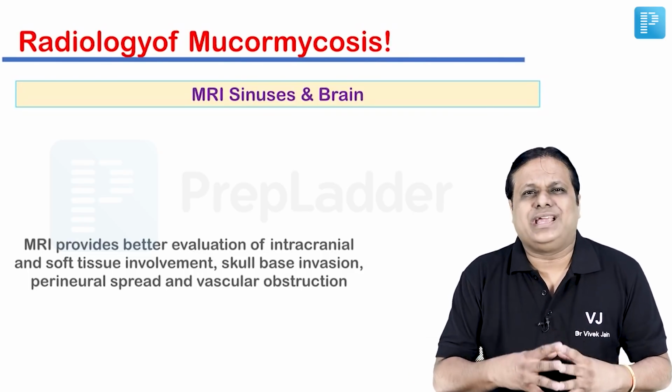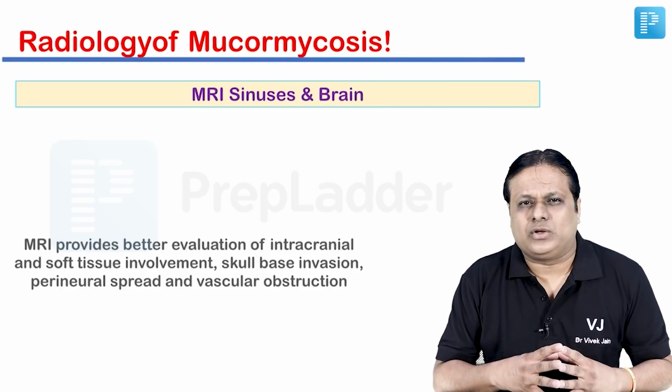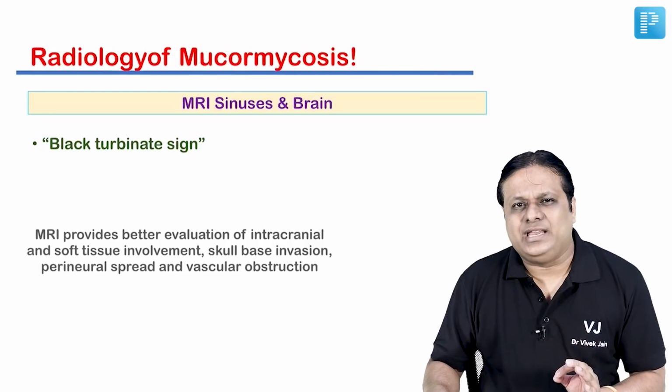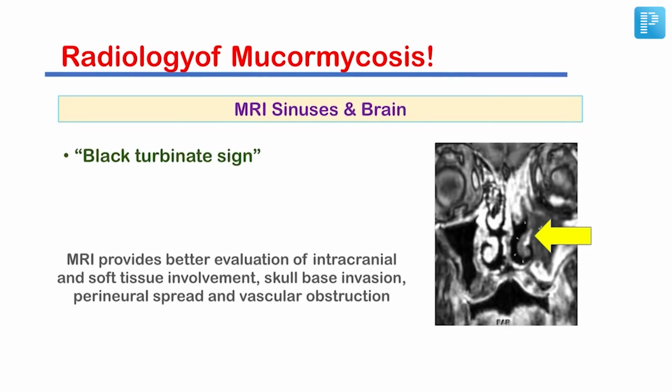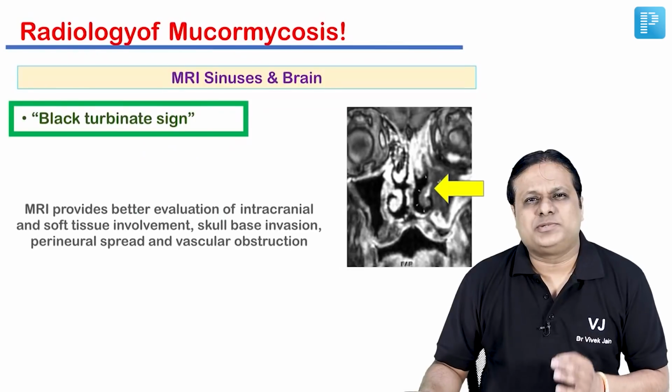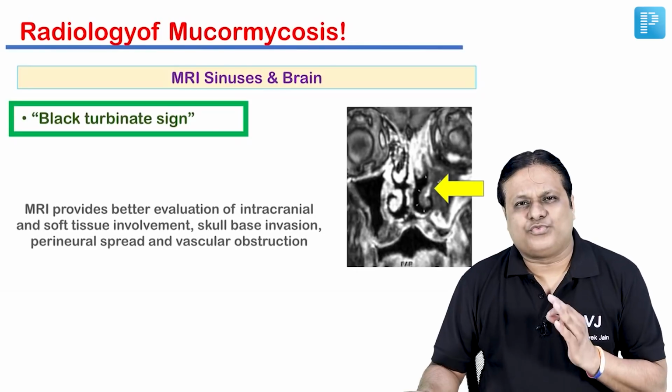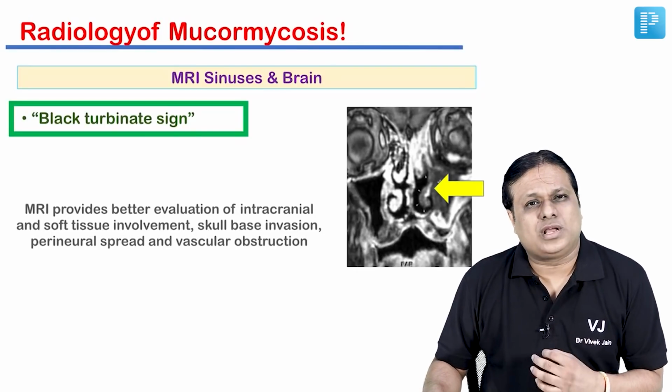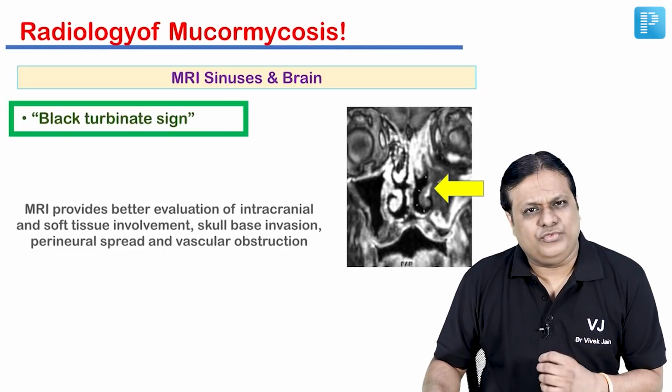Now friends, when you are looking at MRI for a suspected mucormycosis case, one thing which will help you in clinching the diagnosis, I am sure this is going to be asked in an examination of yours very soon, is that on MRI you will find black turbinate sign which is going to look exactly like this. So imprint this photograph in your mind, black turbinate sign on MRI of sinuses and brain, characteristic of mucormycosis. Friends, black turbinate sign is a must-know fact for MRI cases of mucormycosis from examination point of view also.